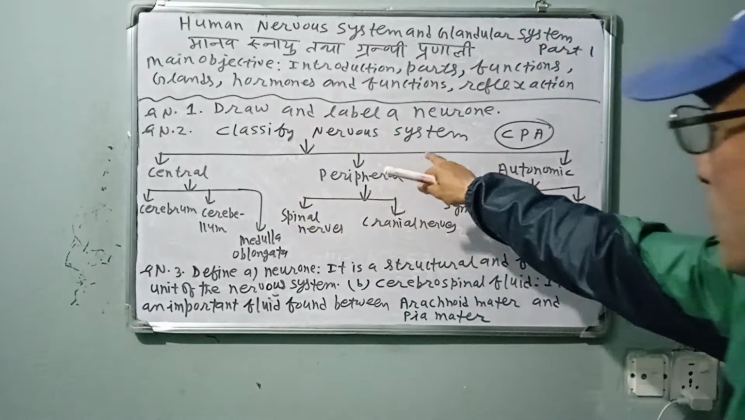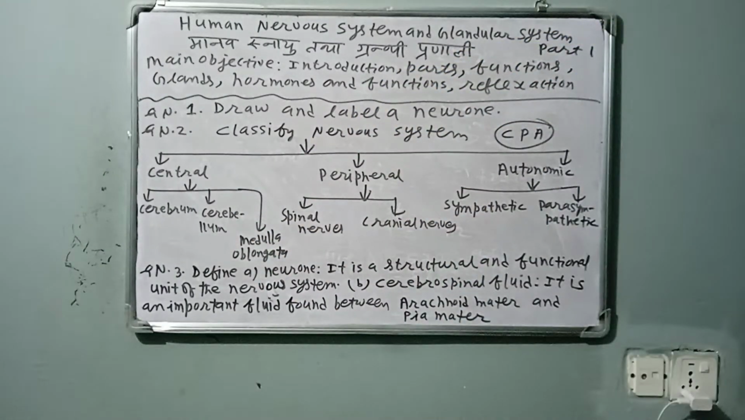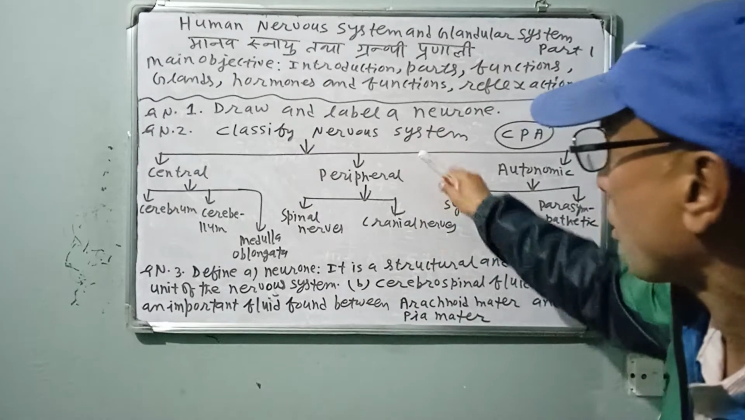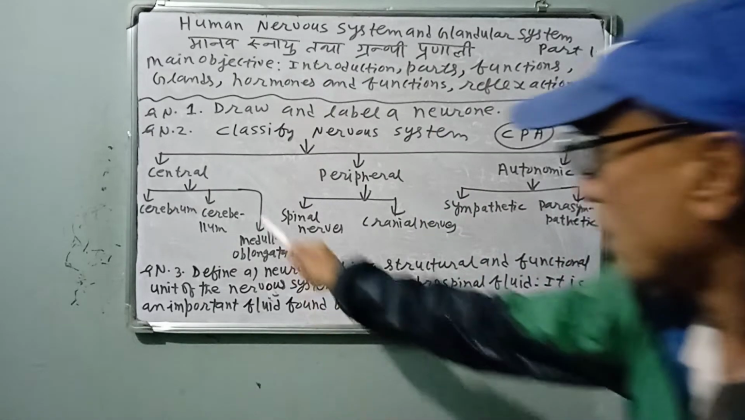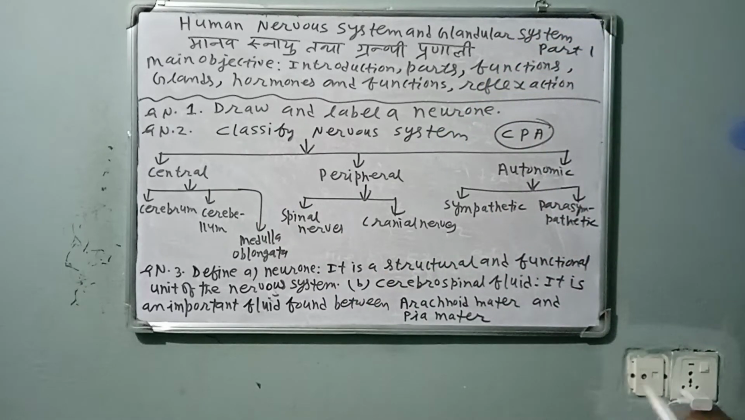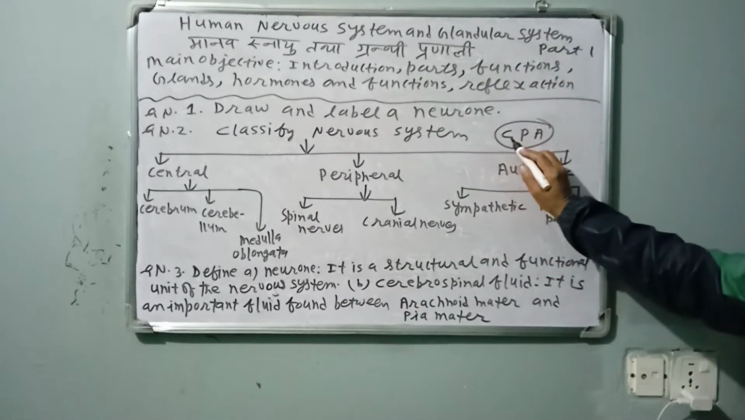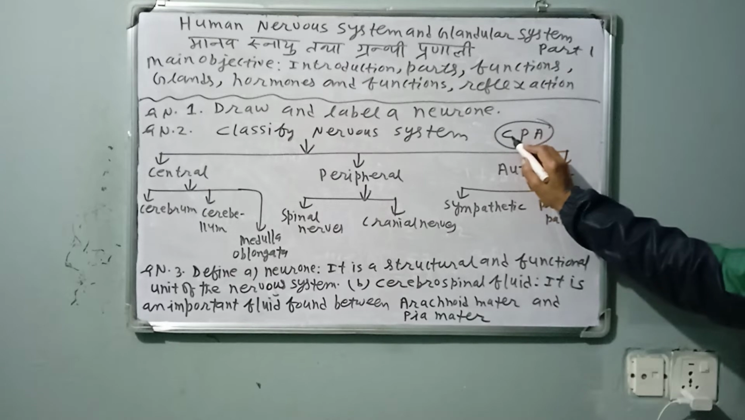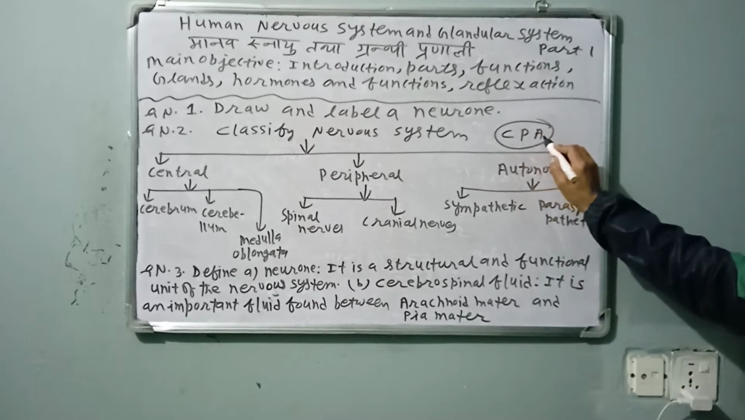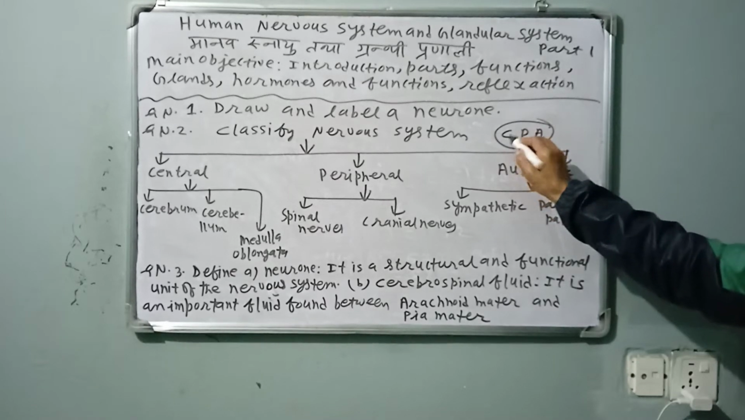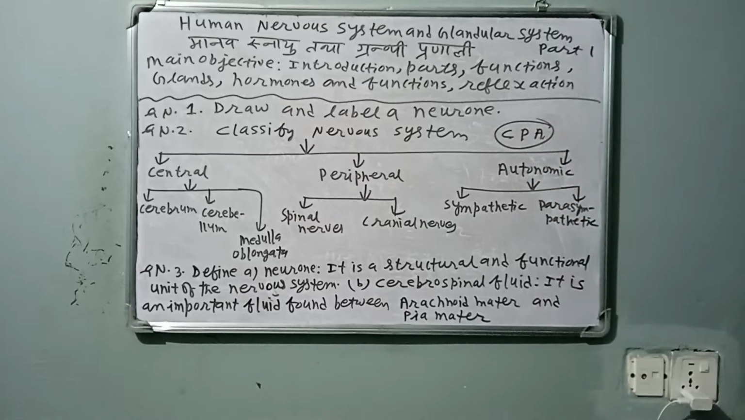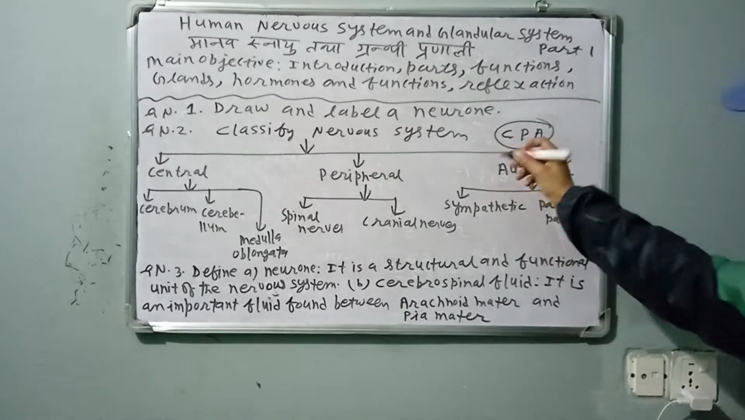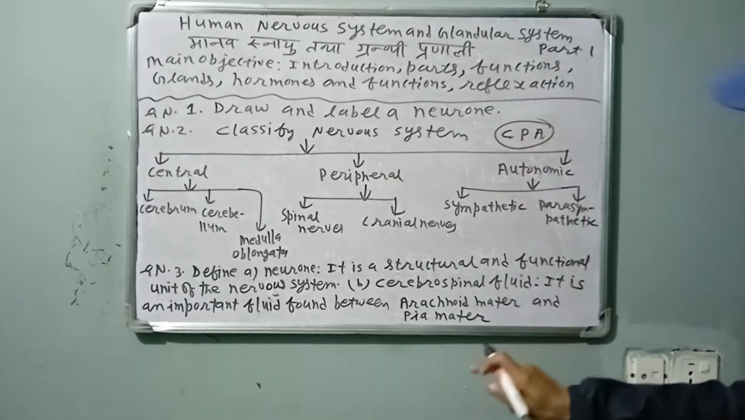Question number 2, classify nervous system. Here, nervous system means human nervous system. What are the three parts of the nervous system? CPA. I have written one example technique. CPA means central nervous system, peripheral nervous system, and autonomic nervous system. To remember, I have written CPA.